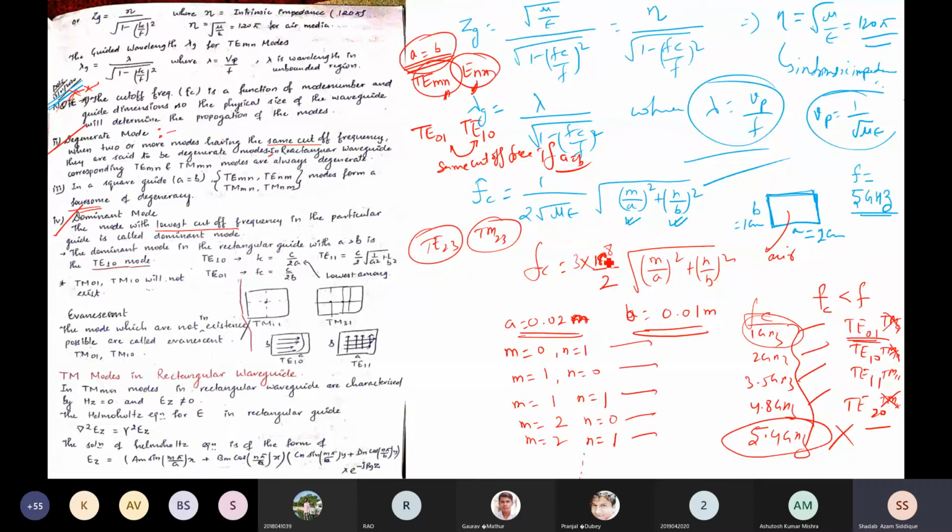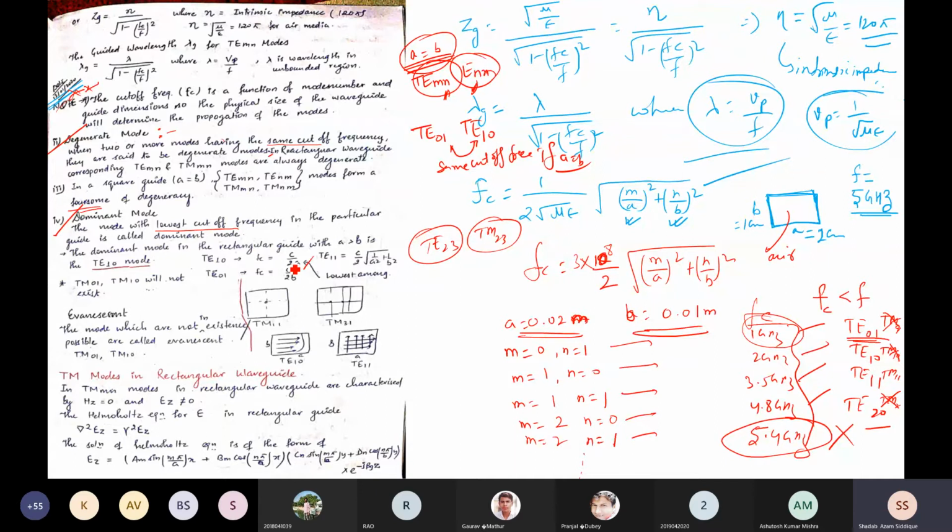Because for TE10, n is 0, so that term vanishes, the square root cancels with the square, this becomes c m by 2a, and m equal to 1, so it becomes c by 2a. That is the shortest cutoff frequency. The formula is the same, but they substitute directly and write c by 2a. For TE01, fc is equal to c by 2b.